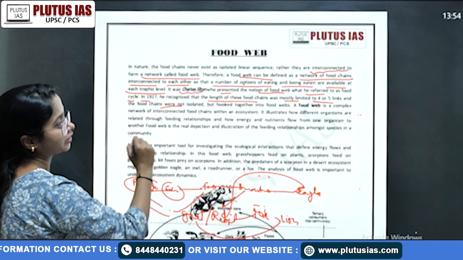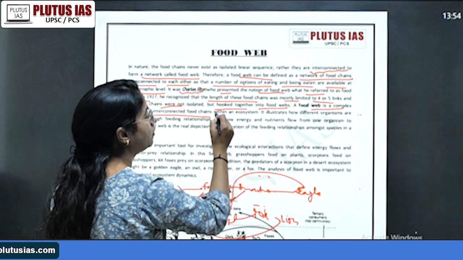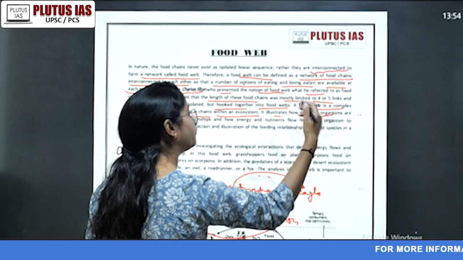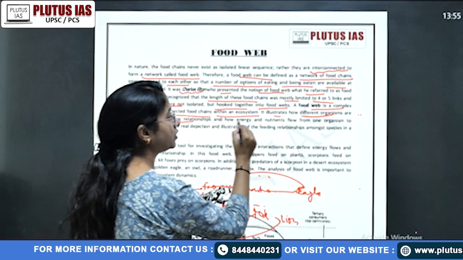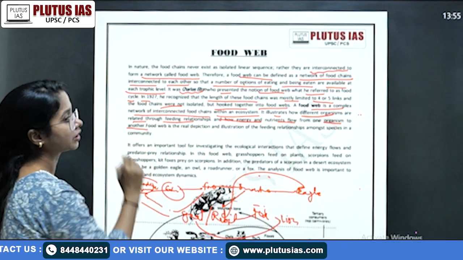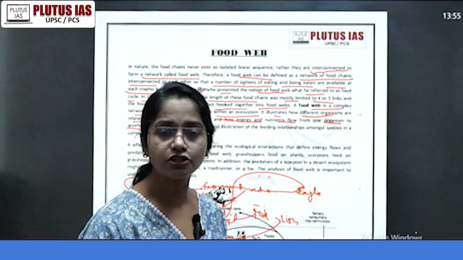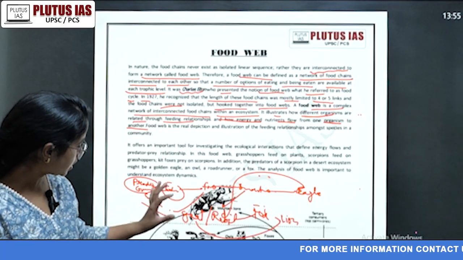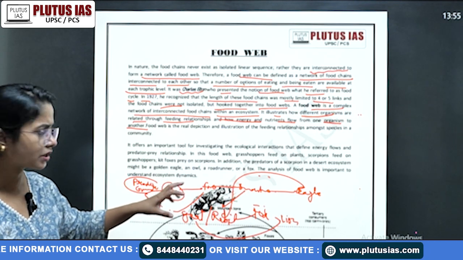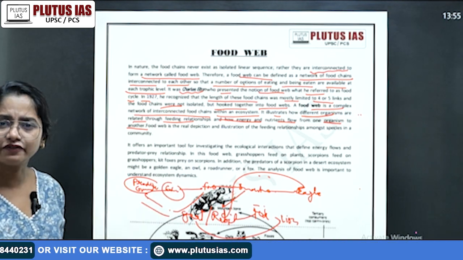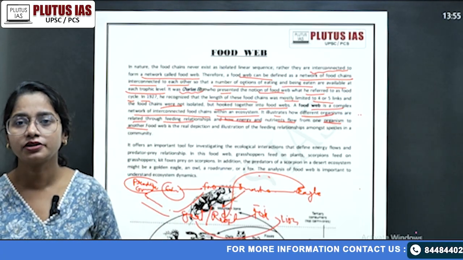Food chains were not isolated but hooked together into food webs. A food web is a complex network of interconnected food chains within an ecosystem. It illustrates how different organisms are related through their feeding relationships, and how energy and nutrients flow from one organism to another. In the food web, we do not talk only about the trophic level, but also about the individual, like how this grasshopper is transferring energy to the snake. It is not required that it is always a grasshopper; you can consider some big insect or something like that. We already know this concept from the food chain, the energy concept, the Lindeman 10% energy rule, right?